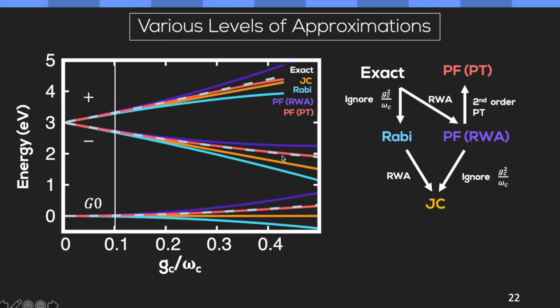It is just because the cancellation of the dipole self energy and the rotating wave approximation makes the JC come closer to the exact, and Rabi overestimates the negative impact of the counter rotating terms. So that's why Rabi would be the worst one among these three. And then, of course, when we add this term through perturbation theory, you can see in this range it works quite well. But obviously, this breaks down if you go further.